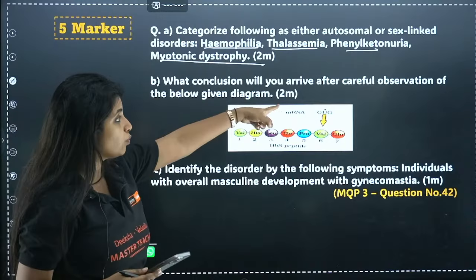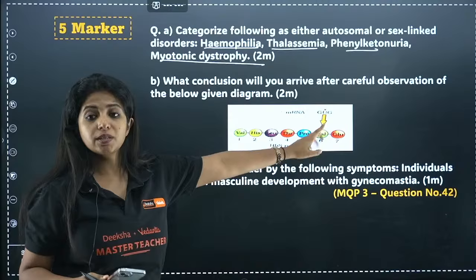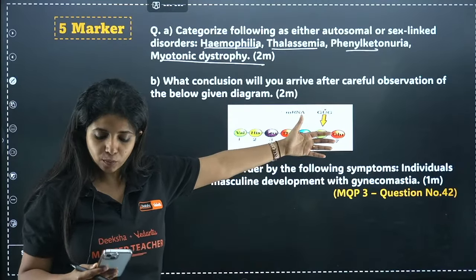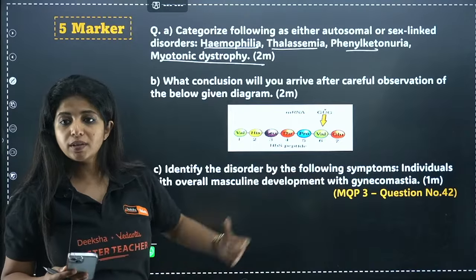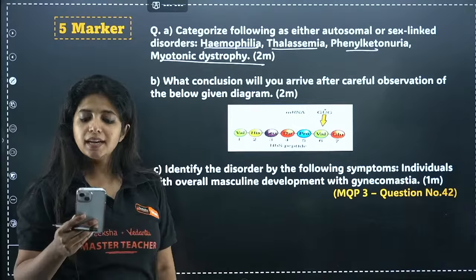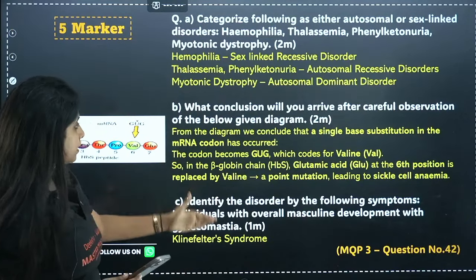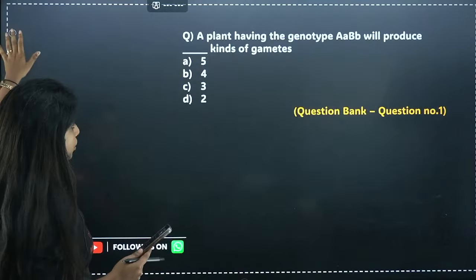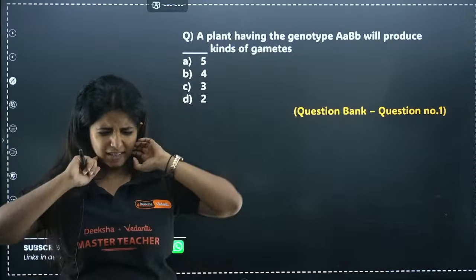And this, what conclusion will you arrive after careful observation of the below given diagram? Valine is being substituted, is a substitution reaction. Sickle cell anemia is going to be taking place. It's point mutation. And identify the disorder by following symptom. Individual with overall muscular development, but with gynecomastia, it has to be Klinefelter's syndrome. Okay. Again, the answer is given right over here. You can watch the longer question. And this is going to be the last question of today's session.